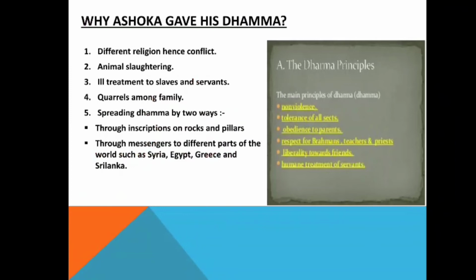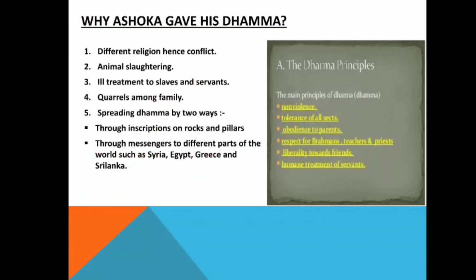Basically he spread his dhamma in two ways to the people. The first is through inscriptions on rocks and pillars, and the second is through messengers to different parts of the world such as Syria, Egypt, Greece and Sri Lanka.